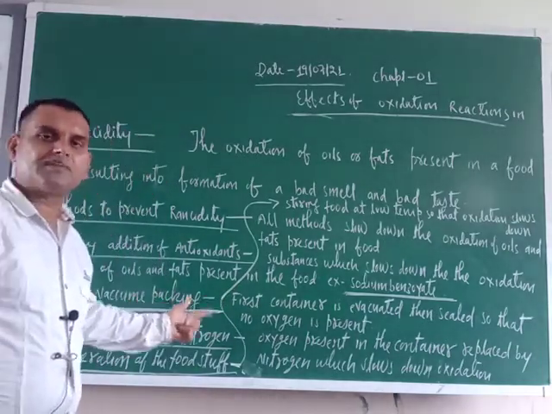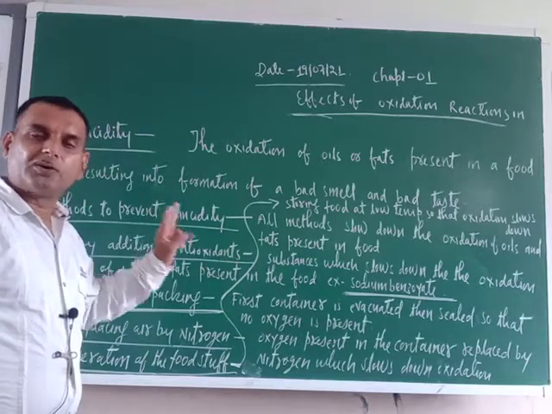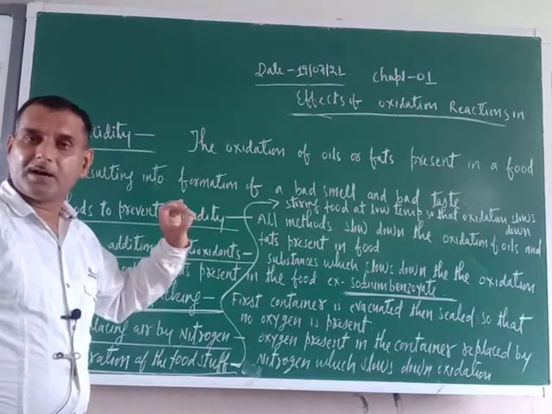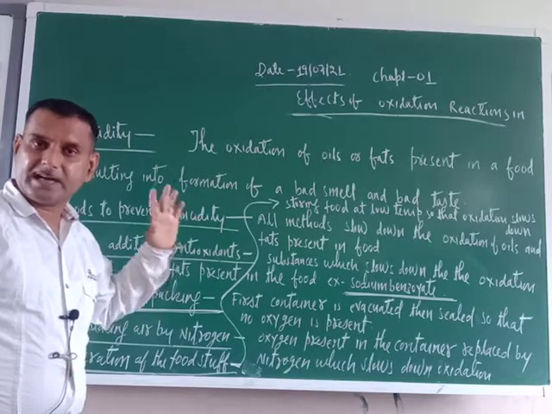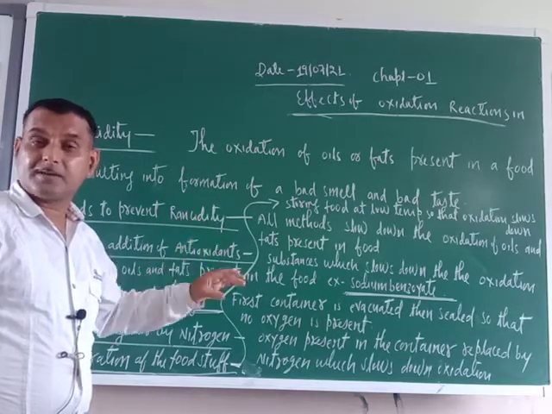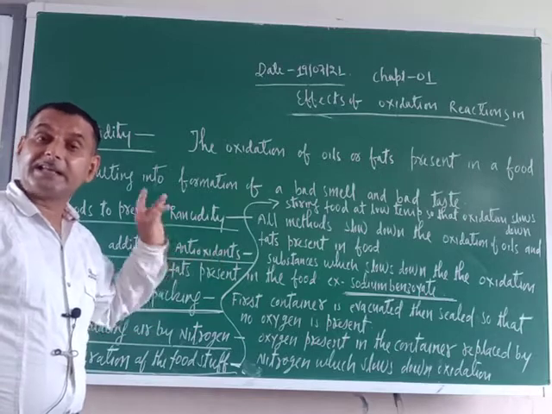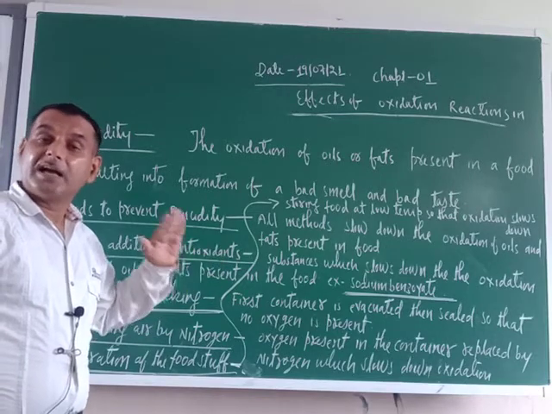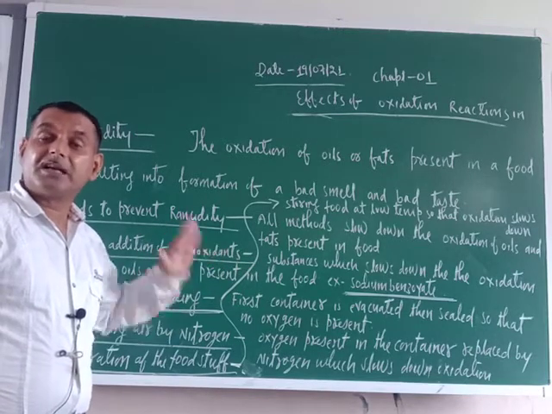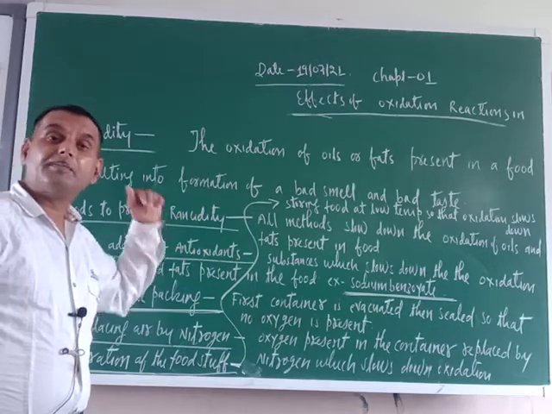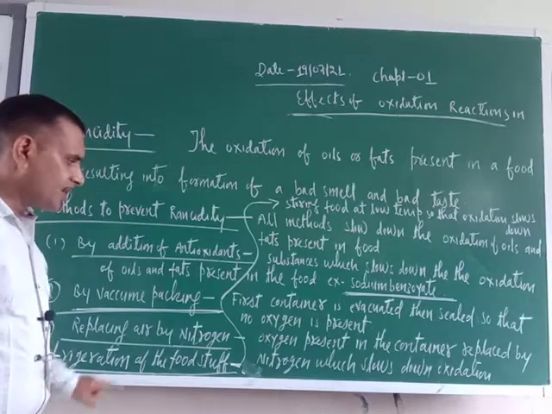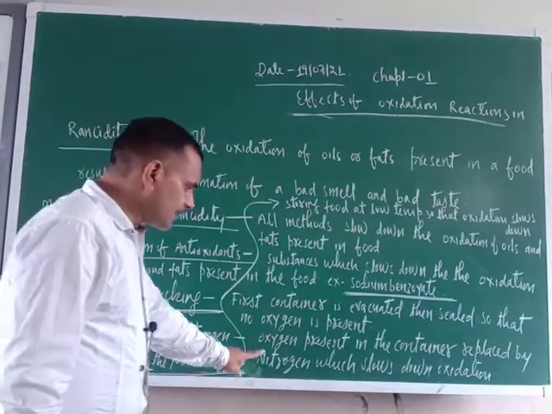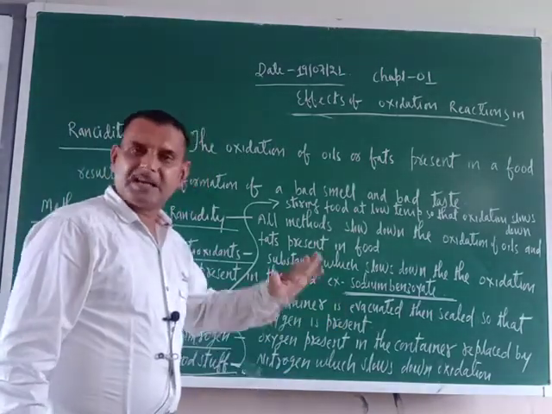Please remember this and note it down. That is why nitrogen is used to replace the oxygen.